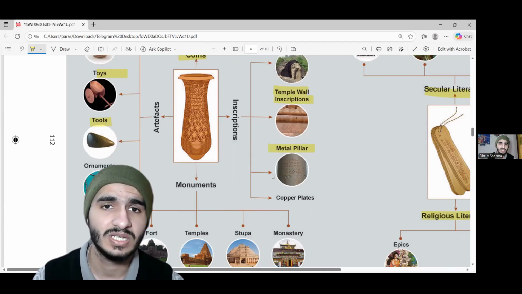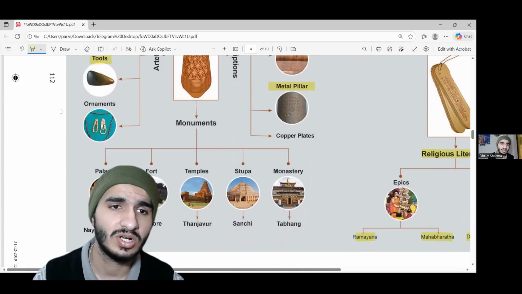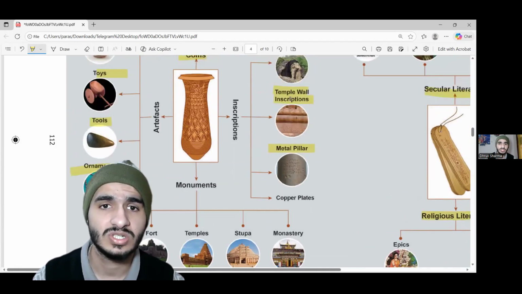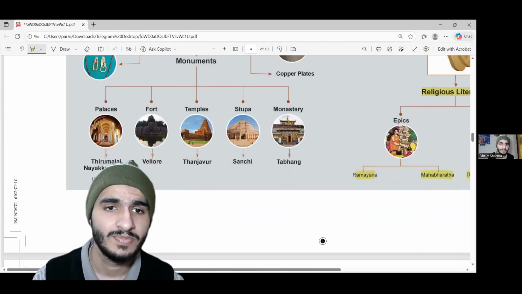Then metal pillars. Metal pillars were usually a great way to show off the strength of a king. So the metal pillar also tells about the social structure. Then there are ornaments. Ornaments, jewelry, show how hard people used to work to establish their social structure, from temples to metal pillars, from tools to toys. And ornaments also teach us about the social working and structure of the society.